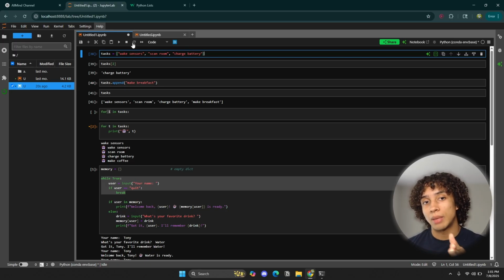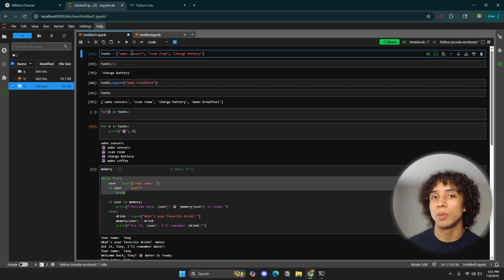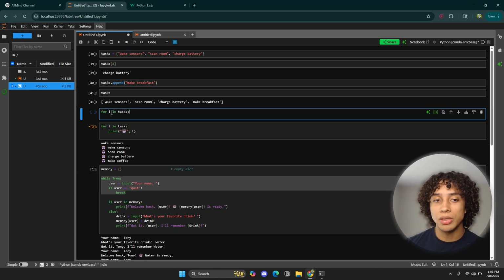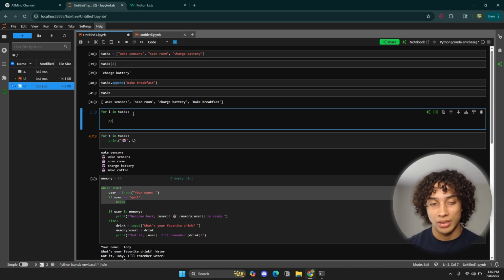Every time I'm jumping over an element, what do you want me to do with that element? That's what Python is asking you. So for each element, no matter whether it's the first, second, or third in the list tasks, I want you to say hi.